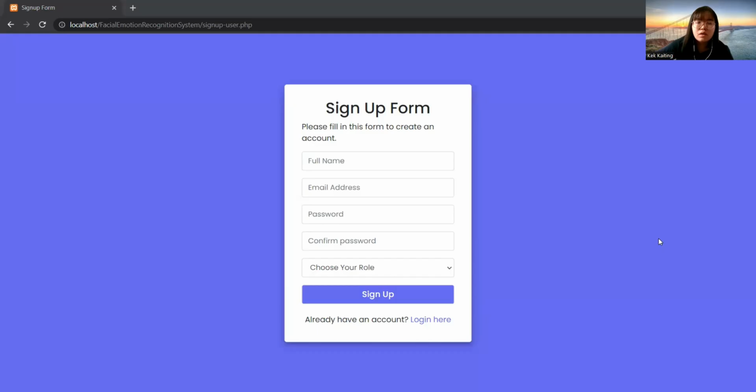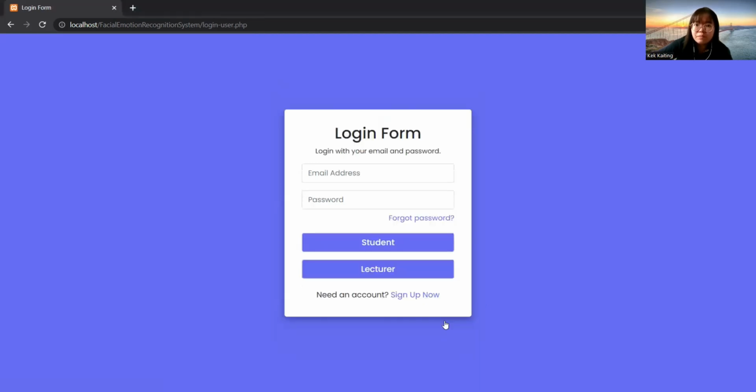Okay, so this is the sign up form for this system. If you haven't had an account, you can fill in the sign up form. If you already have the account, you just click the login here. For example, in the login here, they have the choice for the student and lecturer. So we run for the student first.